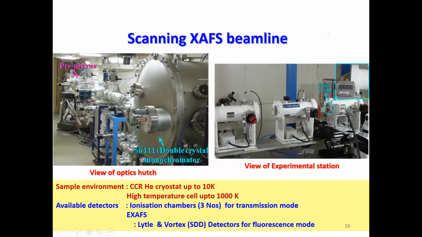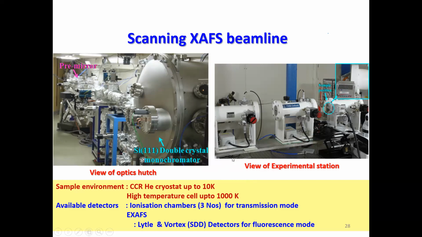So to overcome this limitation, we developed this beamline, which is based on energy scanning. Here you can see this is the monochromator chamber, that is called the double crystal monochromator, and these are the other mirror optical components, and this is the experimental station in the hatch. And you can see everything is in air, unlike the UV or soft X-ray counterpart experimental station where a vacuum environment is required.